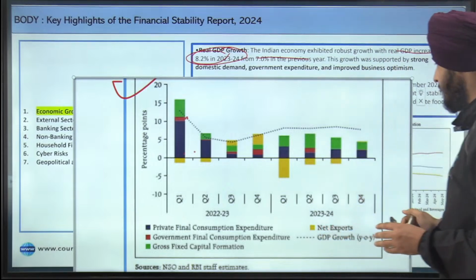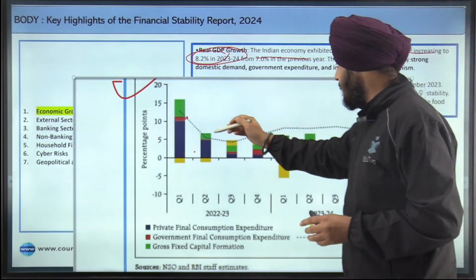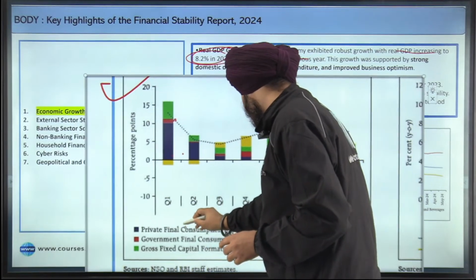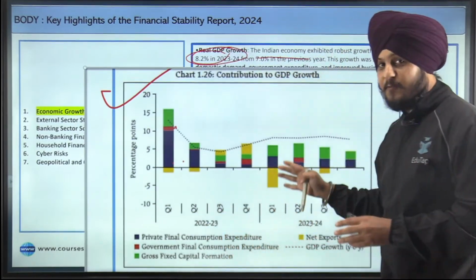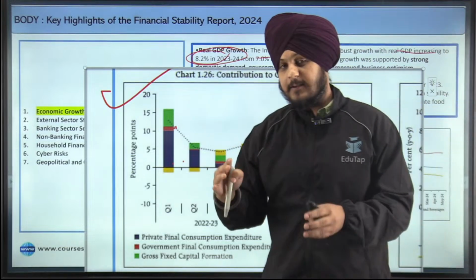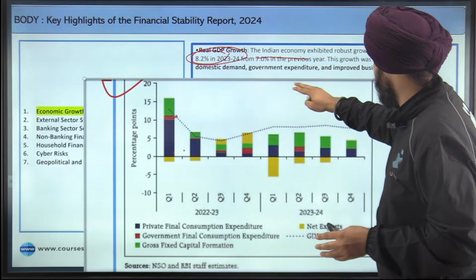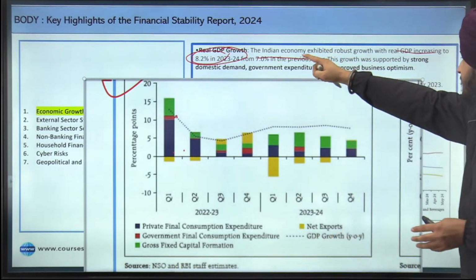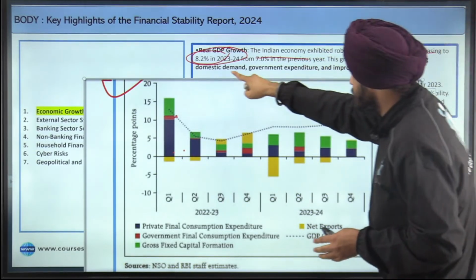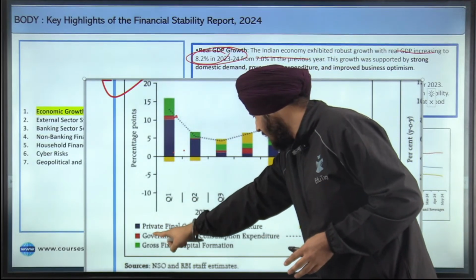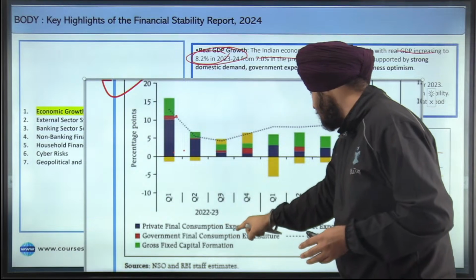Yeah, that's great. So when we talk about this part, if you see, this blue portion belongs to the private final consumption expenditure. So private final consumption expenditure refers to the consumption by the households. So as you can say, this is also what the point mentions, that this real GDP growth is because of the strong domestic demand, and this strong domestic demand has been highlighted by this part, private final consumption expenditure.